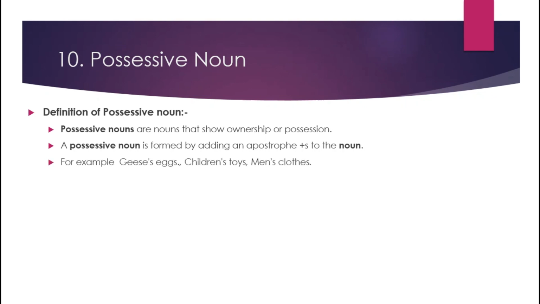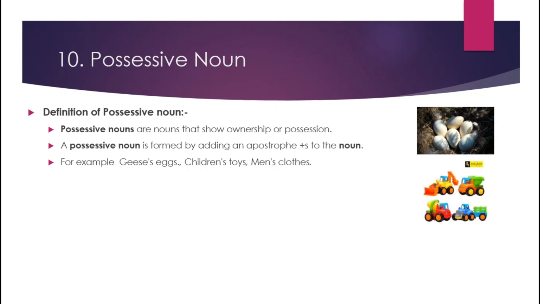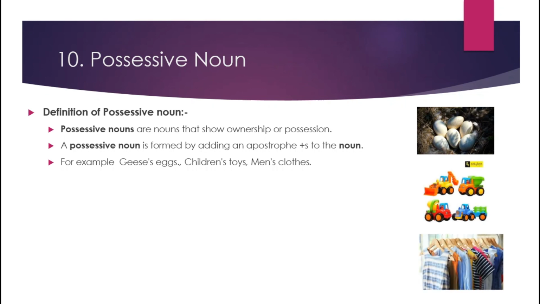For example, geese's eggs, children's toys, and men's clothes. So here you can see apostrophe s is there. If we remove the apostrophe s, then it is a proper noun or maybe a common noun.